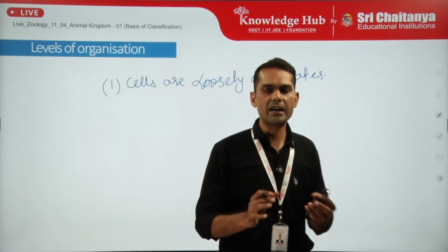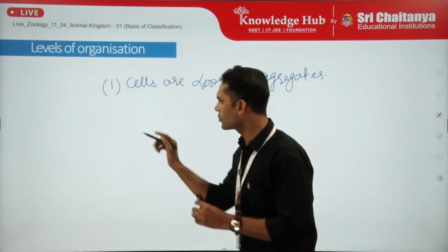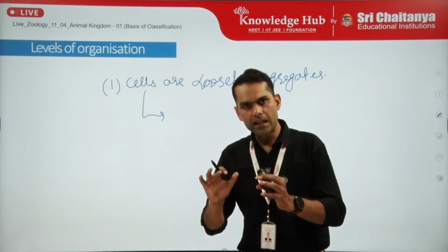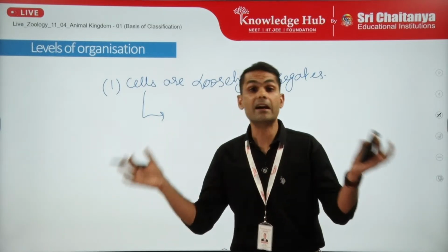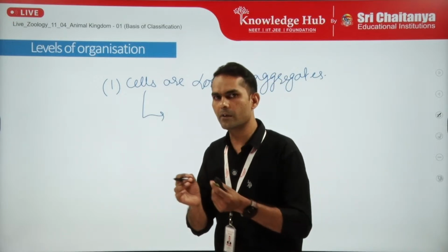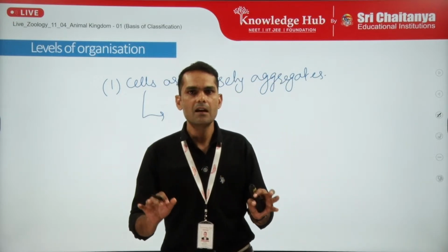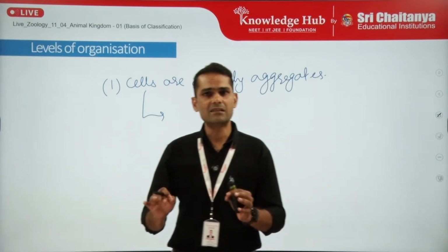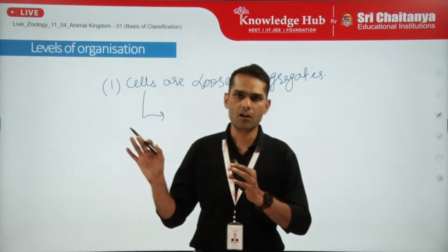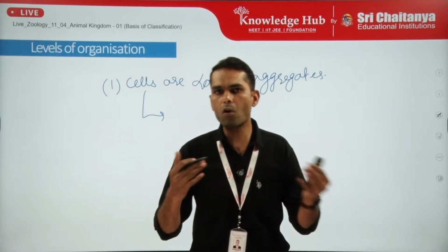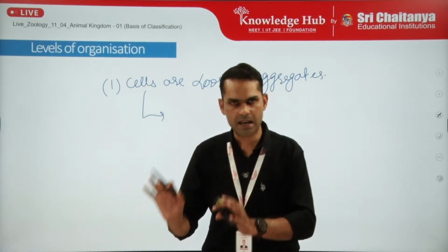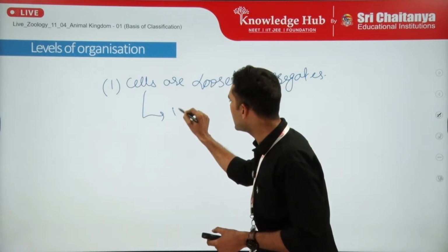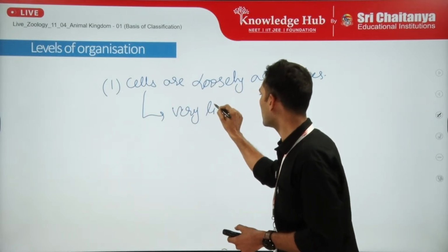What do you mean by loose aggregation? That means here we have 2 points. All the cells more or less behave in an independent manner. That means very little coordination will be present among them. If we talk about the cellular level of organization, all the individual cells present in the organism's body behave more or less independently. The first point is this. And the second point is they have very little coordination among themselves.